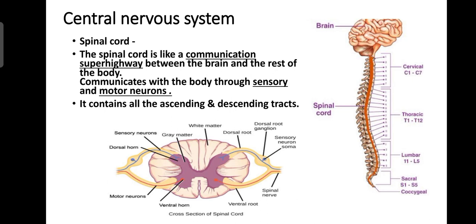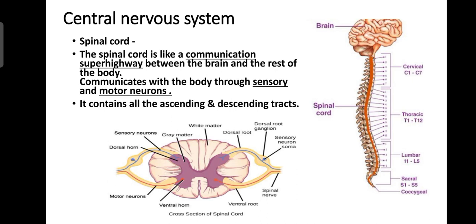So the sensory neurons go through the spinal cord to the higher centers of the brain, like the cortex and hypothalamus. And then a response has to be released against the particular stimulus or stress.